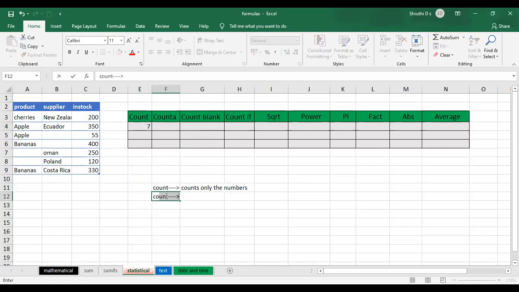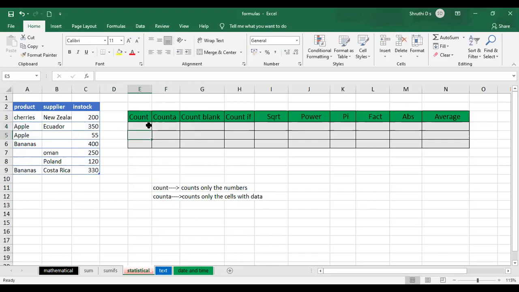Now, what does the count A function do? It counts only the cells with data. If a particular cell is an empty cell, then it is not going to consider that. Now, the count function will consider only the numbers. See here, if I change this range to any other one, I'll choose the first one here as the product.